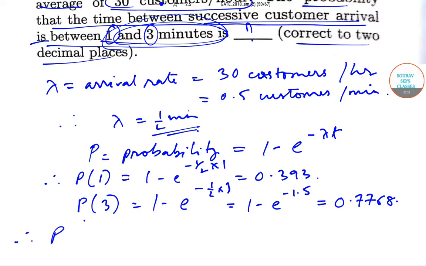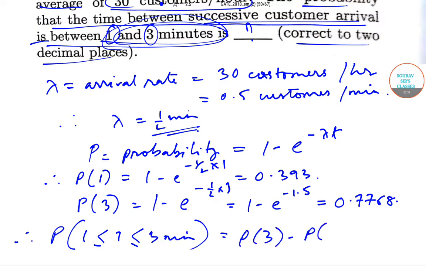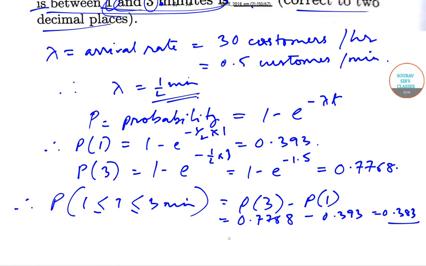So therefore, the probability that the time between successive customer arrivals is between 1 and 3 minutes, denoted by P of 1 less than or equal to t less than or equal to 3 minutes, will be equal to P of 3 minus P of 1. That will be equal to 0.7768 minus 0.393, which is 0.383, and up to 2 decimal places this will be equal to 0.38. So 0.38 is the correct answer.